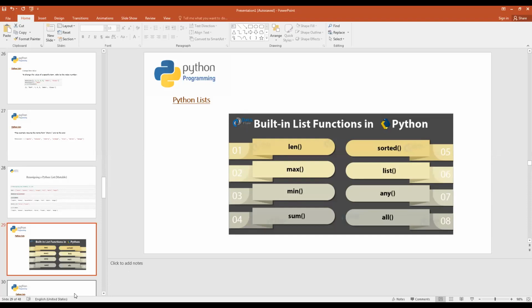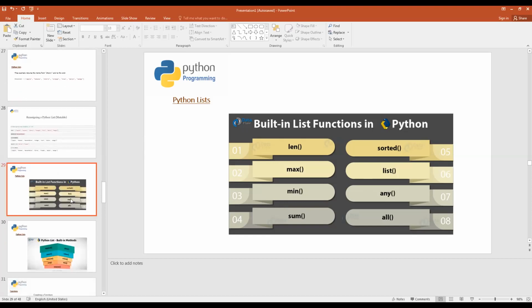For example, in the next one, I have a list called numbers. There are some numbers defined, and I want to sort them. So I just need to write the function called sorted. It will sort this list, as you can see. And for example, with this max built-in function, I can find the maximum value out of this list. These are very, very useful functions which can be used with the list when you want to process the data inside the list.